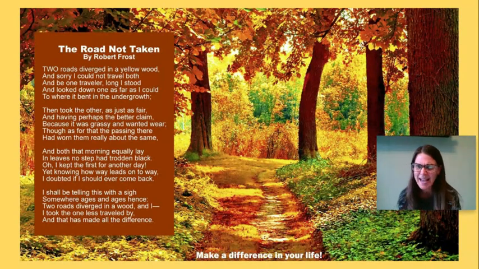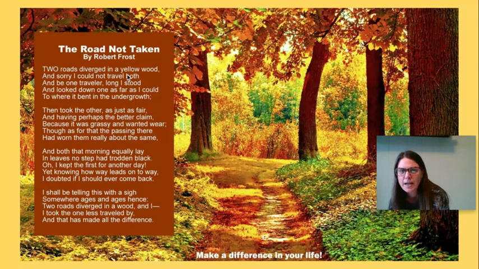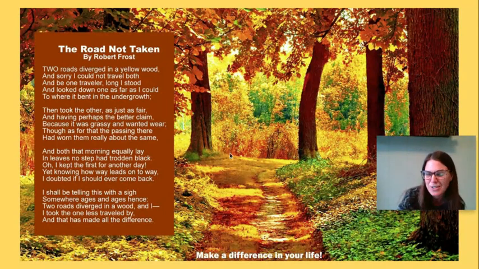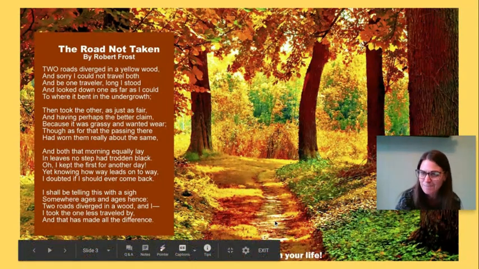Okay, and I think that's what this author is describing. We know that because right here it says yellow wood. Okay, so we know that it's probably the fall because the leaves are yellow, and it's somewhere in the woods or the forest because he says it's in the woods. Okay, and there's two paths that look like this, and he chose to take one of them.